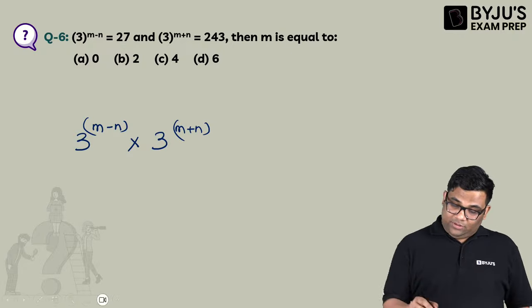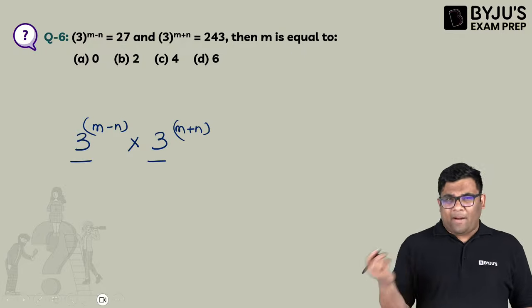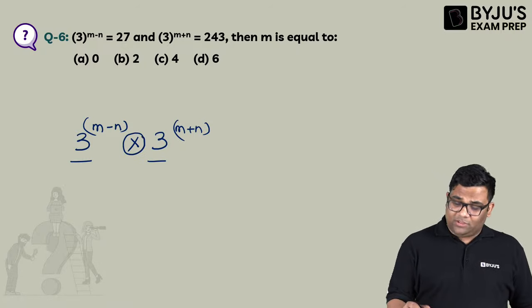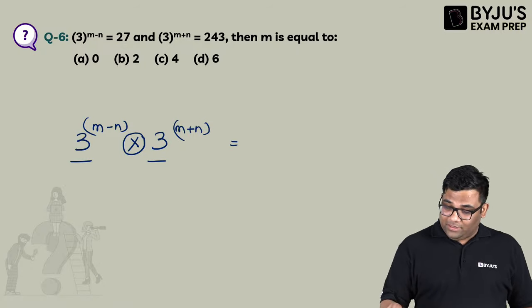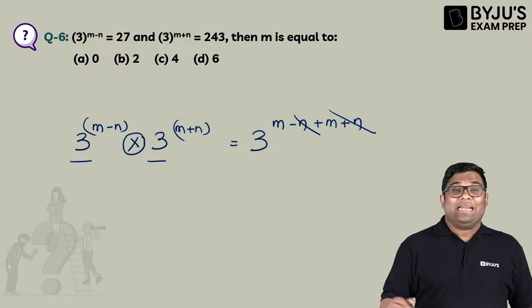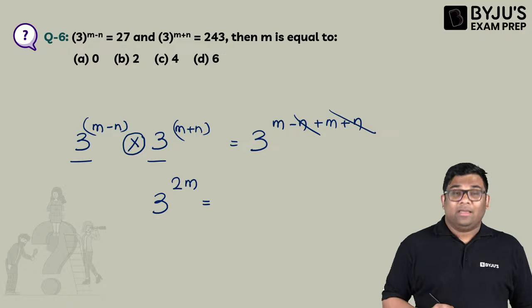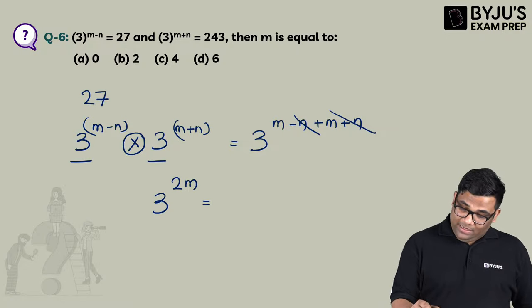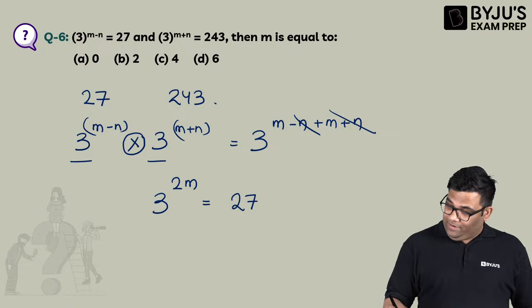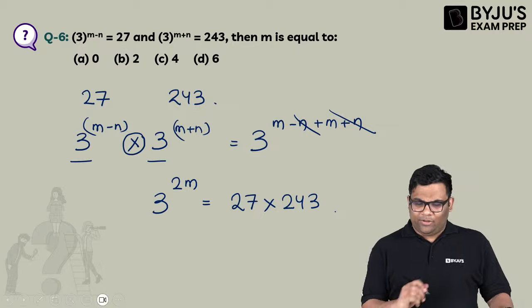The base is same, power is different, and you're doing a multiplication operation. So you can add the powers. This is 3 to the power m minus n plus m plus n. So n gets cancelled. You get 3 to the power 2m. And this is 27 and this is 243. So write down 27 into 243.